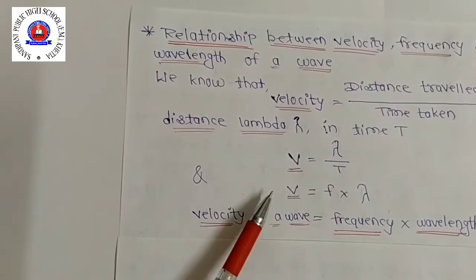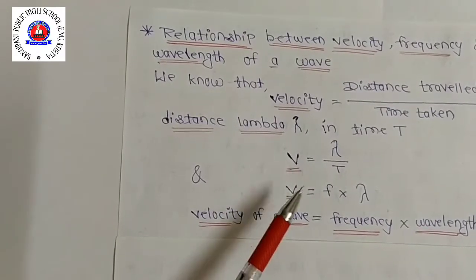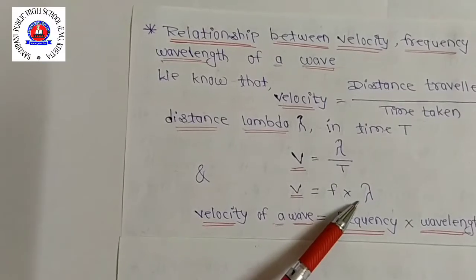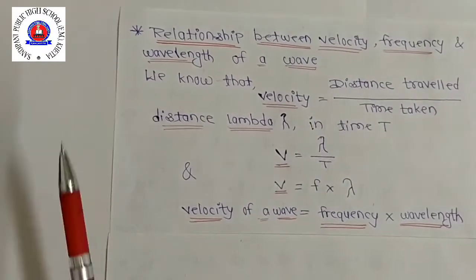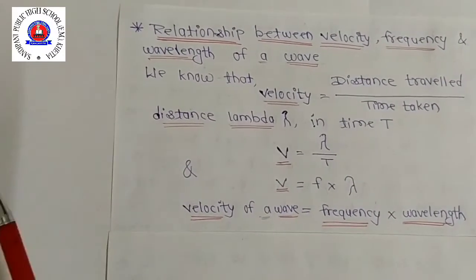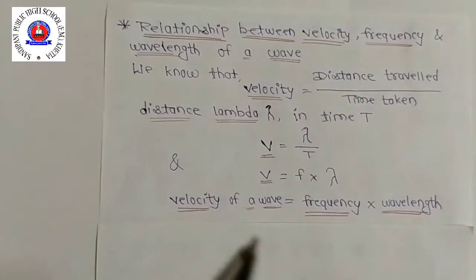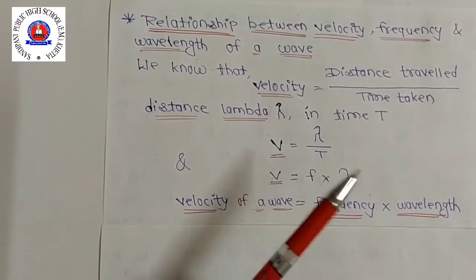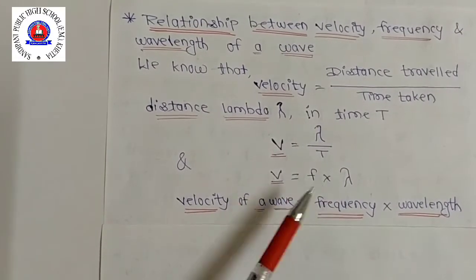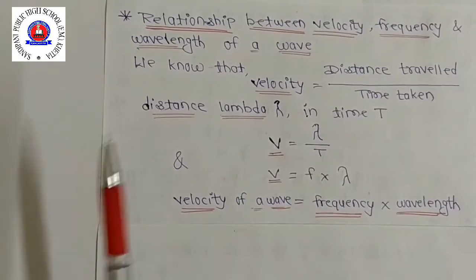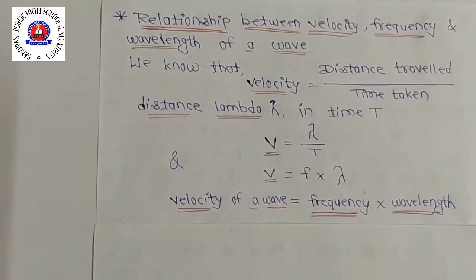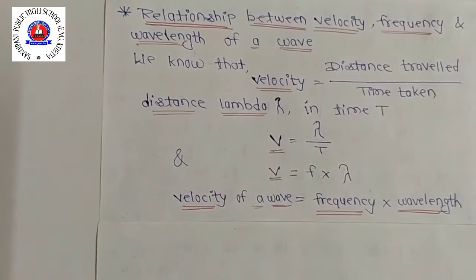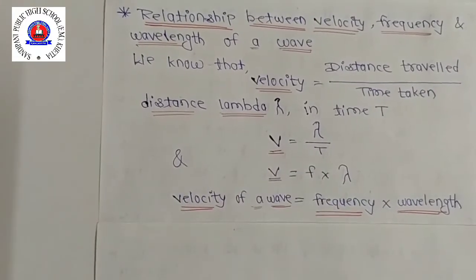Okay, where v is what? Velocity of the wave, f is what? Frequency, and lambda is what? Wavelength. Okay, so the velocity or speed of a wave in a medium is equal to the product of its frequency and wavelength. This is called the wave equation. So the wave equation has 3 quantities in it. So if we know the value of any 2 quantities, then the value of the third quantity can be calculated. Clear this one?